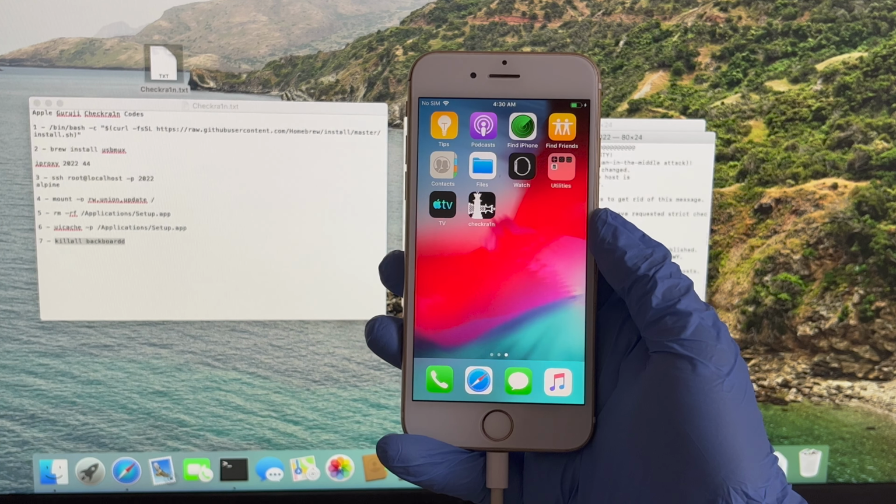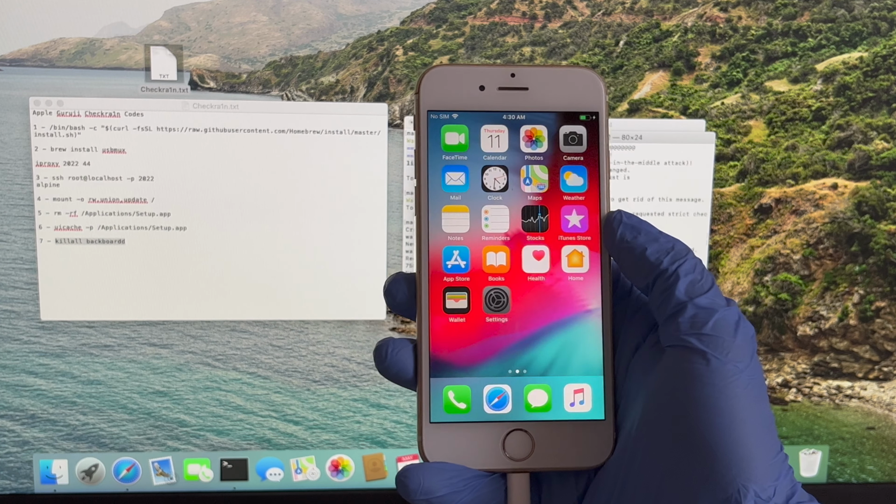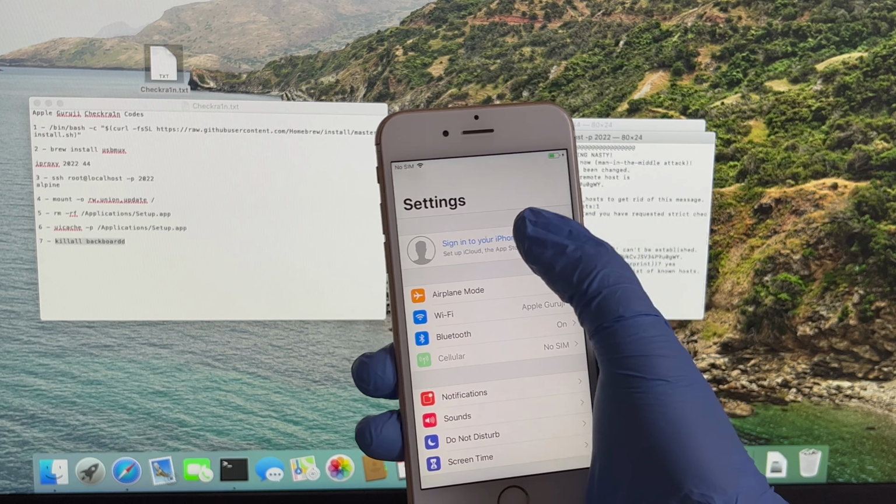If you need a jailbreak, open the CheckRain application and install Cydia. You will find all the jailbreak applications in the Cydia.